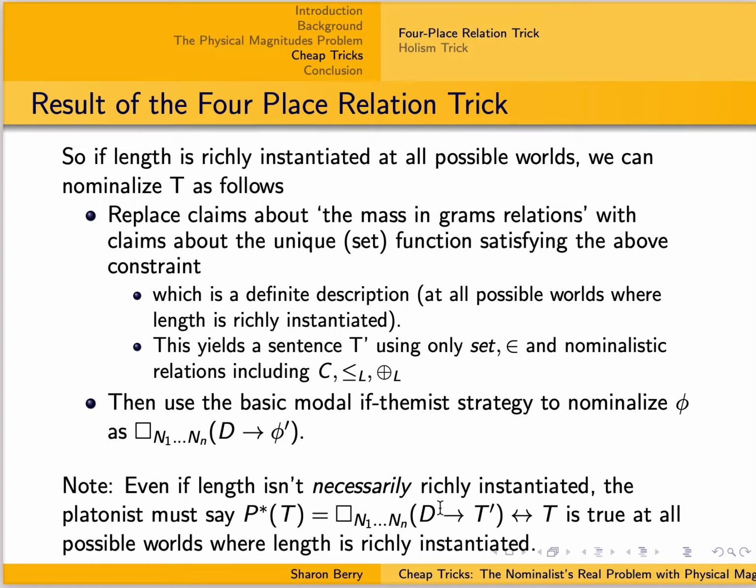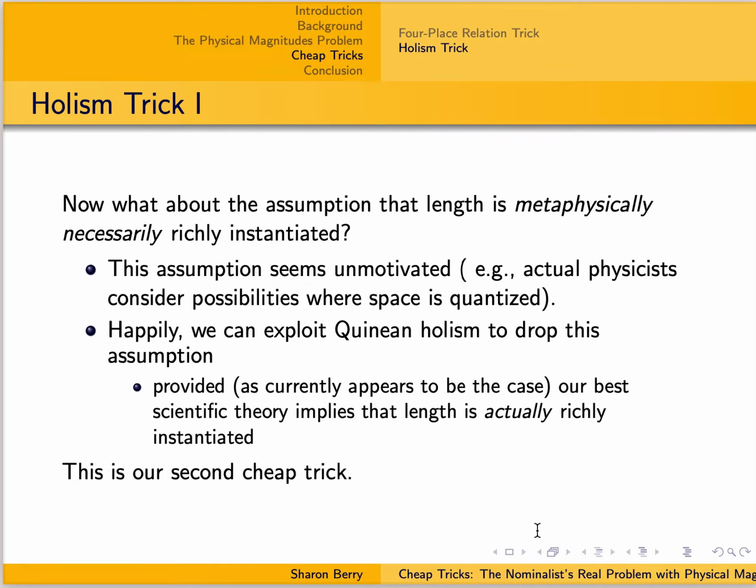nominalistic paraphrase. And note also that even if length isn't necessarily richly instantiated, the Platonist must at least accept that we have a partial paraphrase, where the Platonist is going to have to at least accept that this nominalist sentence is true if and only if the original theory is true at all possible worlds where length is richly instantiated. Because at all worlds where length is richly instantiated, we have this definite description, and so we know that T will be true if and only if T prime, which talks about the definite description, is true.